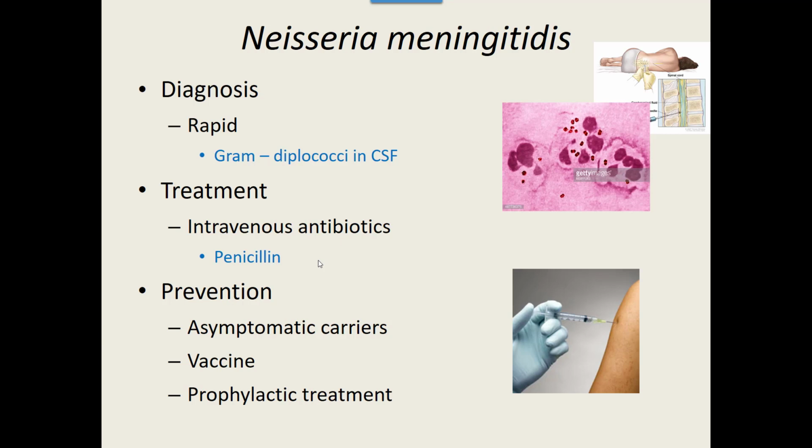Your best bet is just to not get it at all. The problem is asymptomatic carriers, which we can't treat because we don't always know, so it's about getting tested. Otherwise, getting a vaccine, especially if you're an at-risk individual. You can get vaccinated if you live in the dorms, or if you think you might be next to someone that's had it.